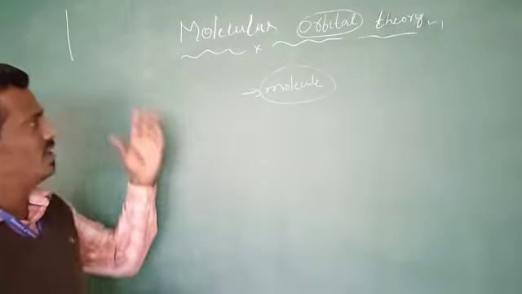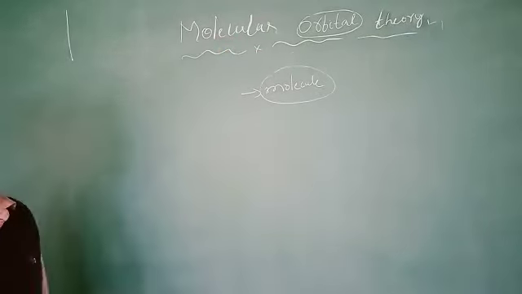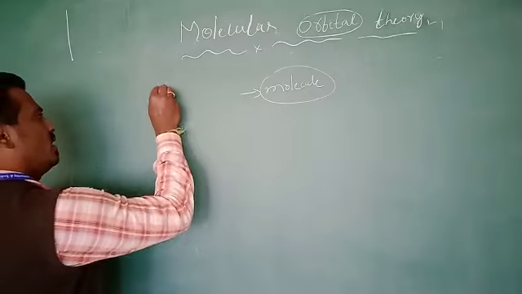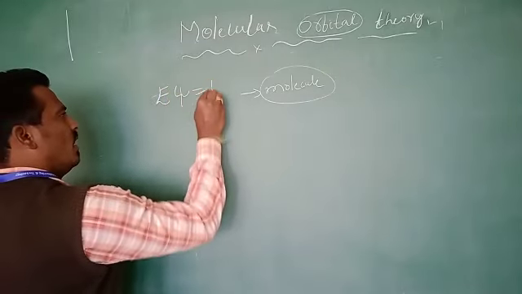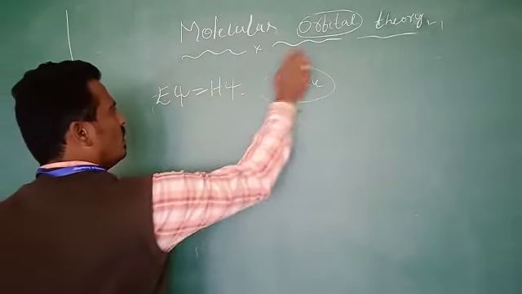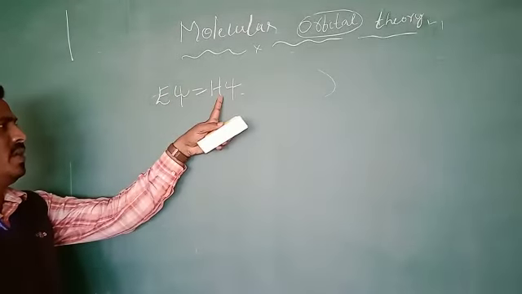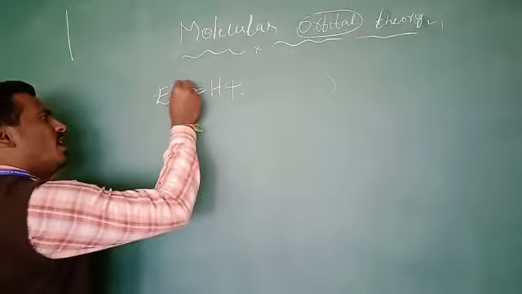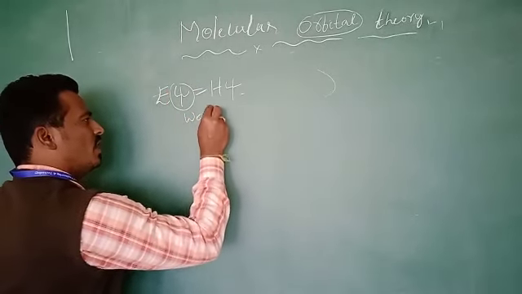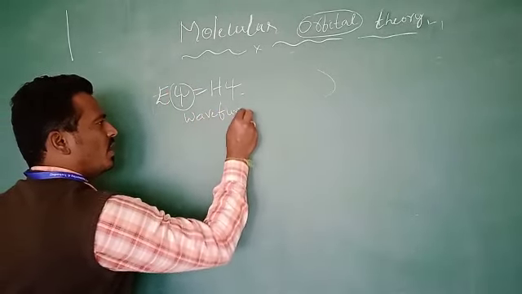We can derive the definition of the orbital using the Schrodinger equation, that is H psi equals E psi. Here E is the energy factor, H is the Hamiltonian operator, and psi is the wave function.